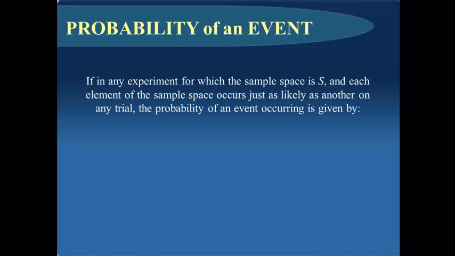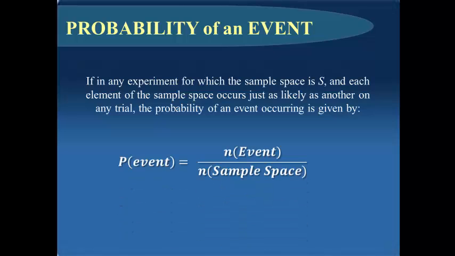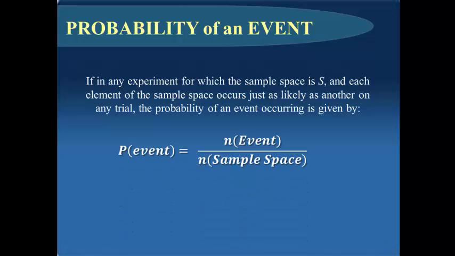What do you mean by probability of an event? If in any experiment for which the sample space is S, each element of the sample space occurs just as likely as another on any trial, the probability of an event occurring is given by the probability of an event equal to the number of events over the number of the sample space.